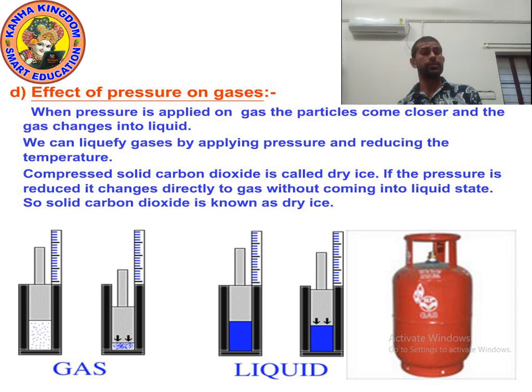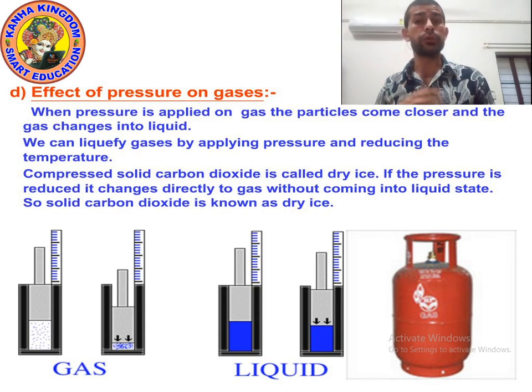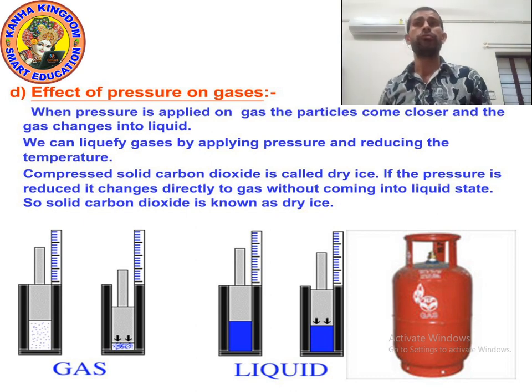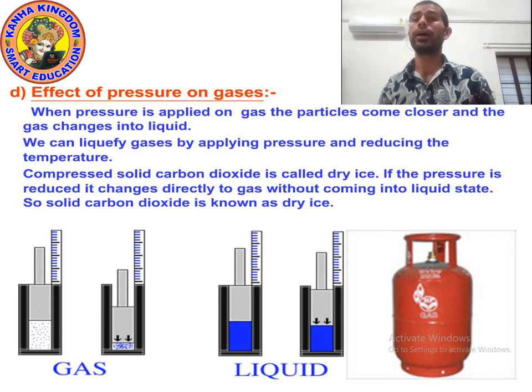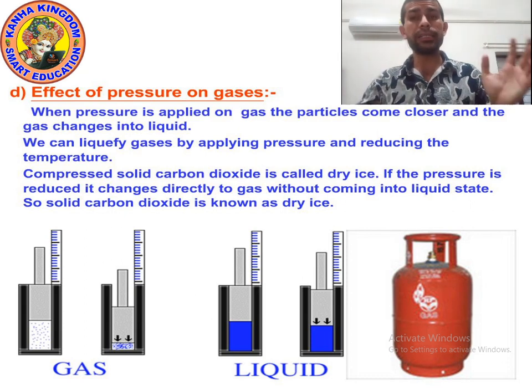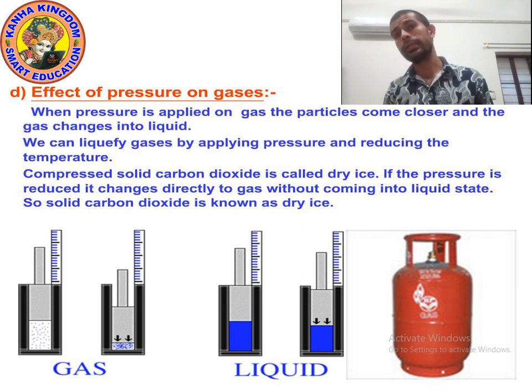So can we change gas into liquid? Yes, it is possible. How? By applying pressure. When pressure is applied on gas, because we know that the particles of gas are far away from each other, the particles come closer and the gas changes into liquid form. When you apply a particular pressure, it happens.